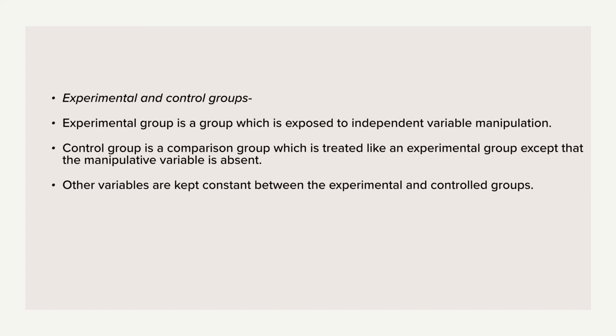So these other variables can also affect the outcome. Okay, if these are present, we have to make sure that we eliminate these other variables or keep them constant, so that they don't affect the result of our research study, because we are not taking these variables as a part of our experiment.